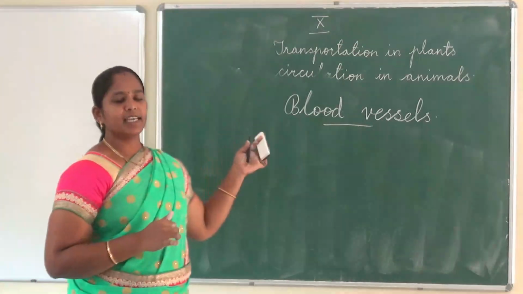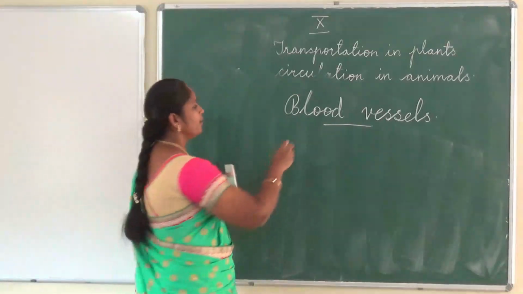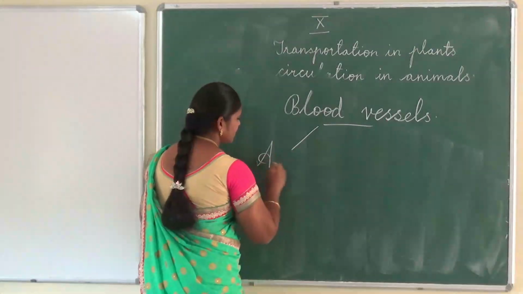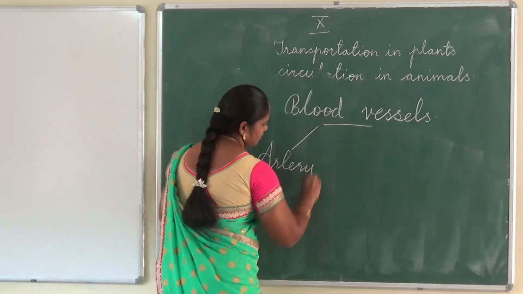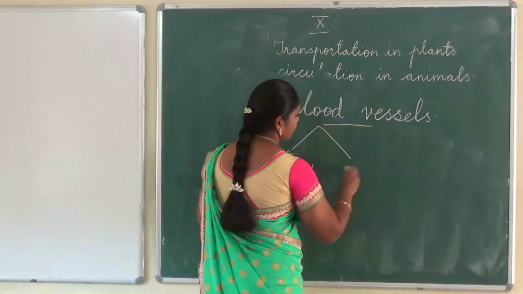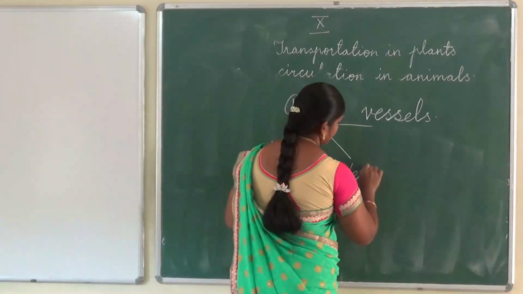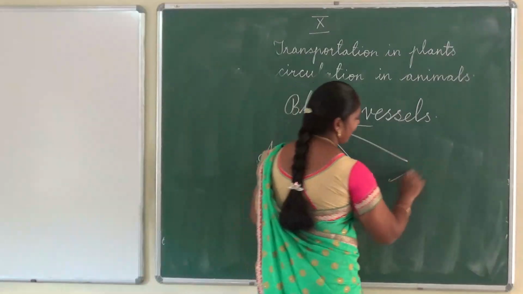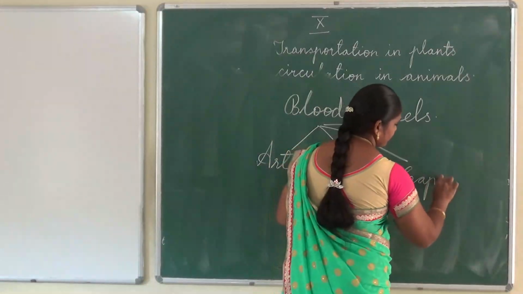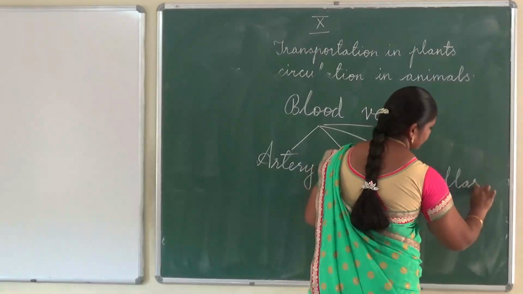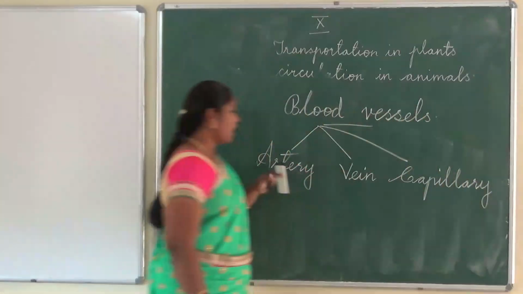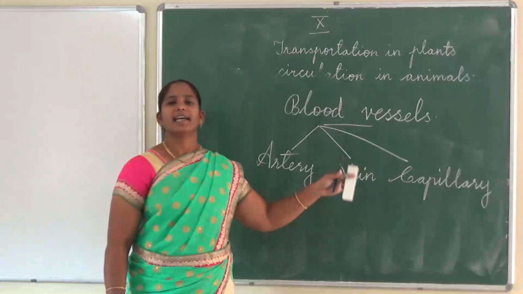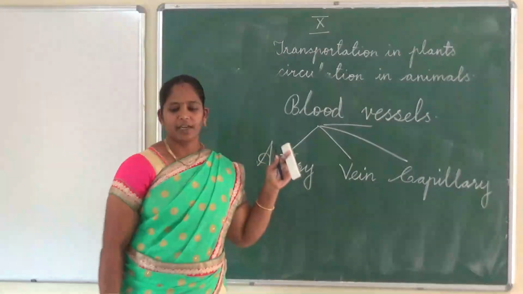There are three main types of blood vessels: arteries, veins, and capillaries. Artery, vein and capillary.